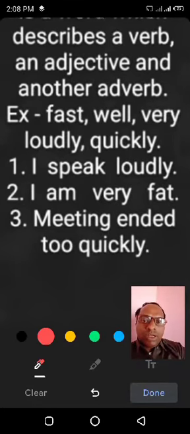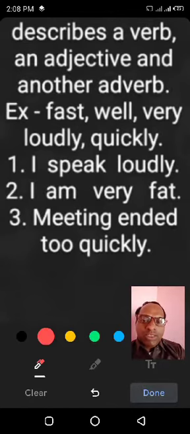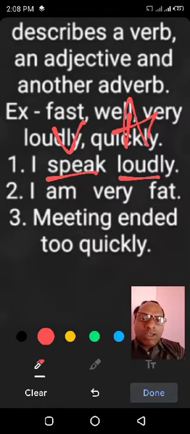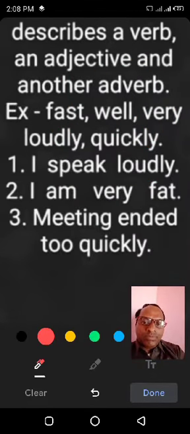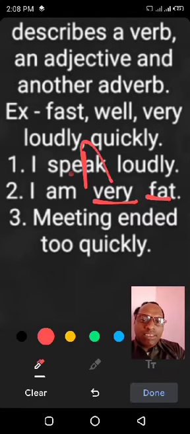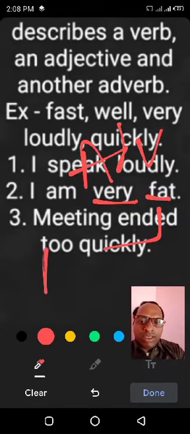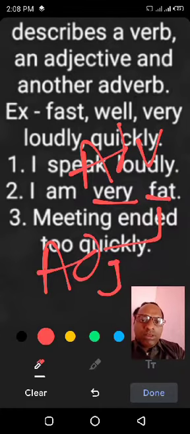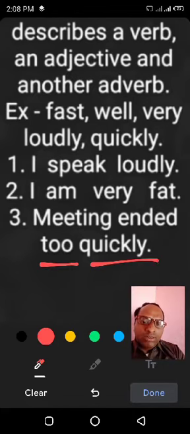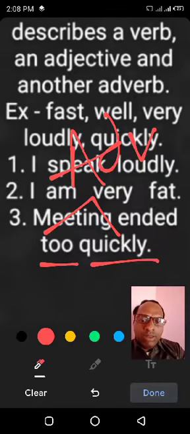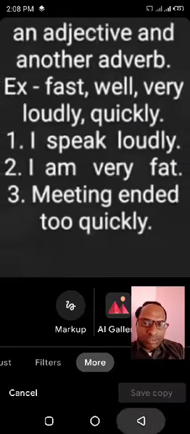Now try to understand it with examples in the sentence. I speak loudly. Speak is verb here and loudly is adverb. So this adverb describes the verb. I am very fat. Very is adverb here and fat is adjective. This adverb describes the adjective. Meeting ended too quickly. Too and quickly are both adverbs and both describe each other.